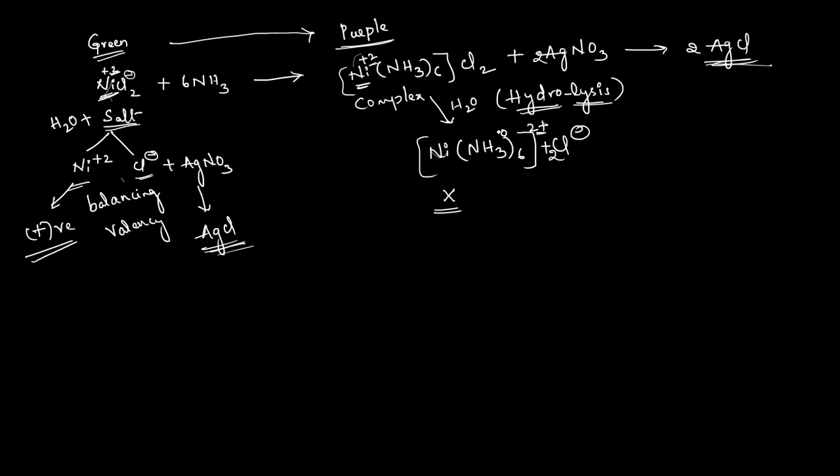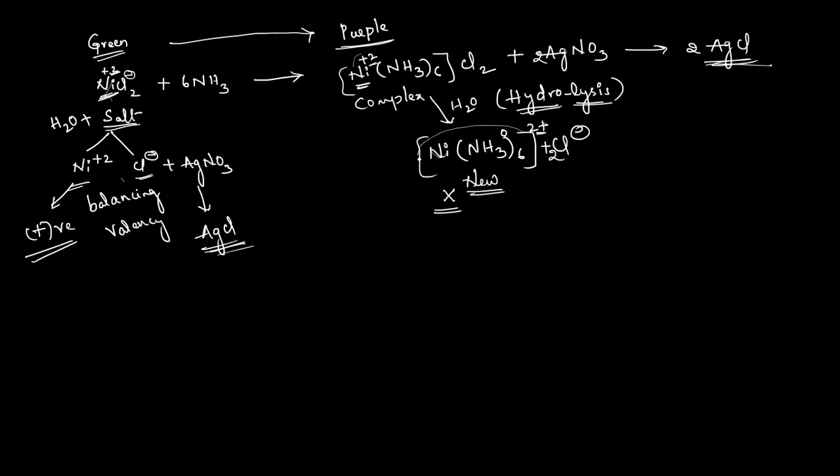So these two become one new entity, and the name of this entity is hexaammine nickel 2 plus. It is a new entity, just like nickel or chloride here, and it does not have the properties of its constituent particles like nickel and ammonia.